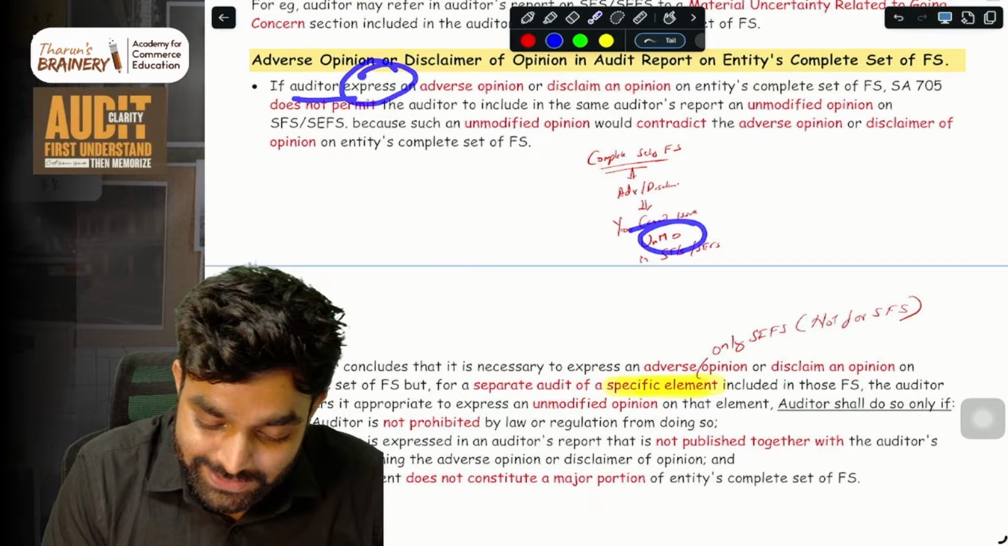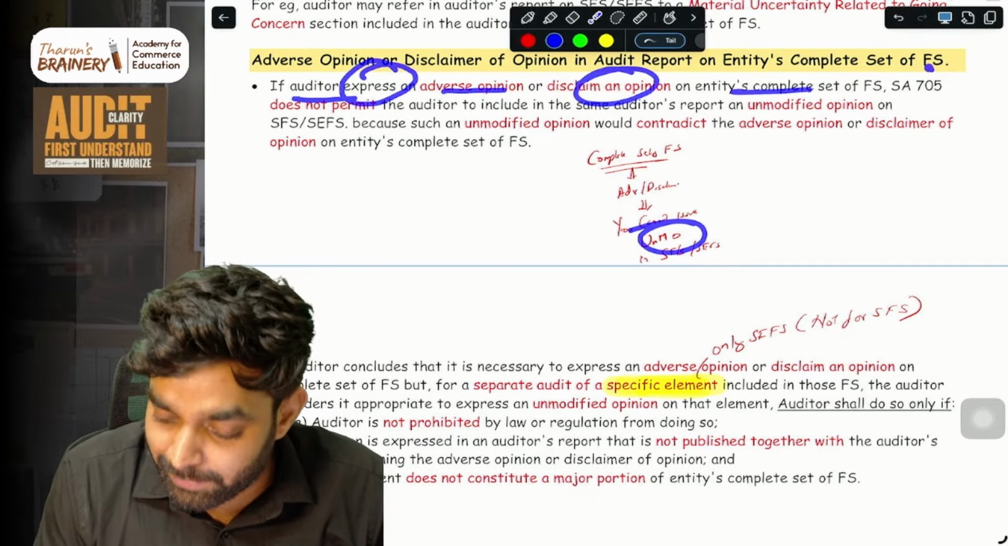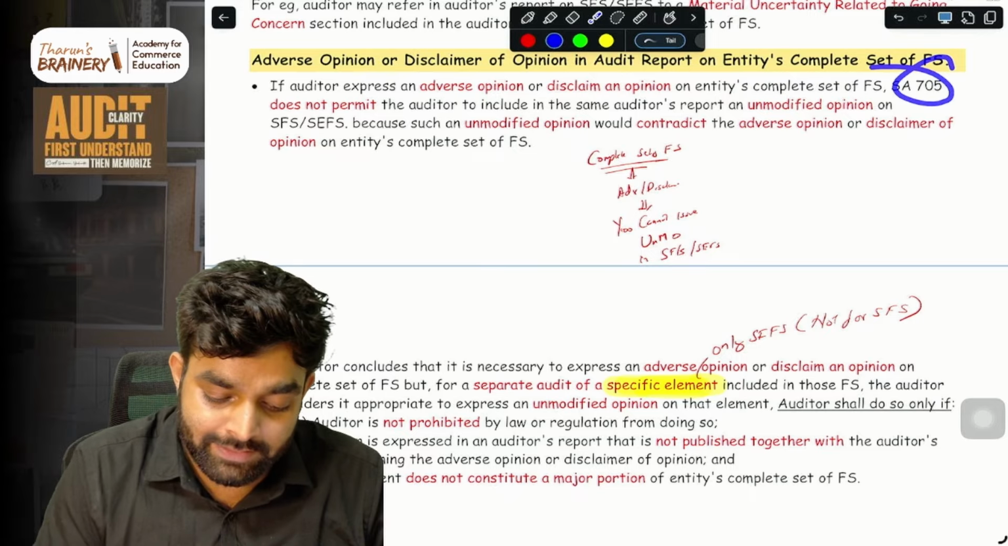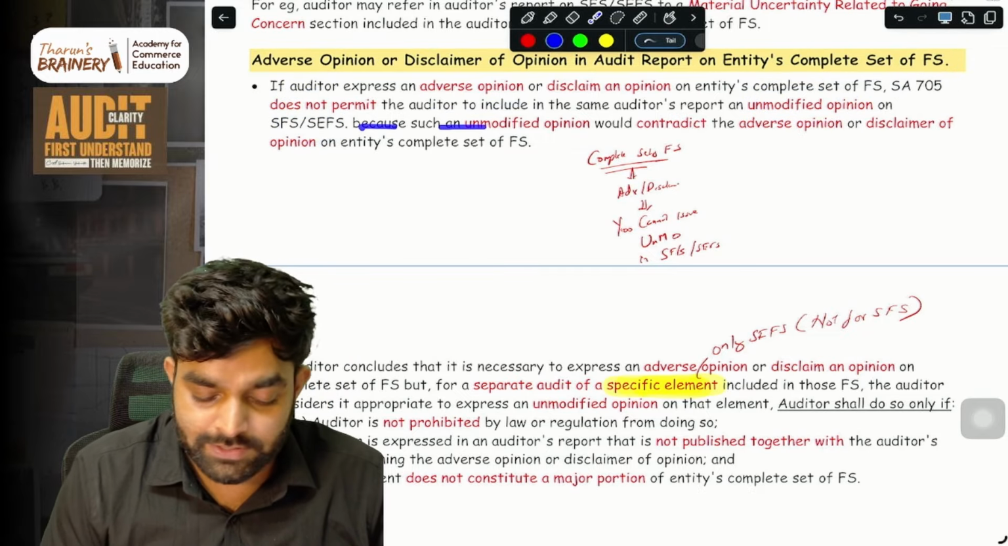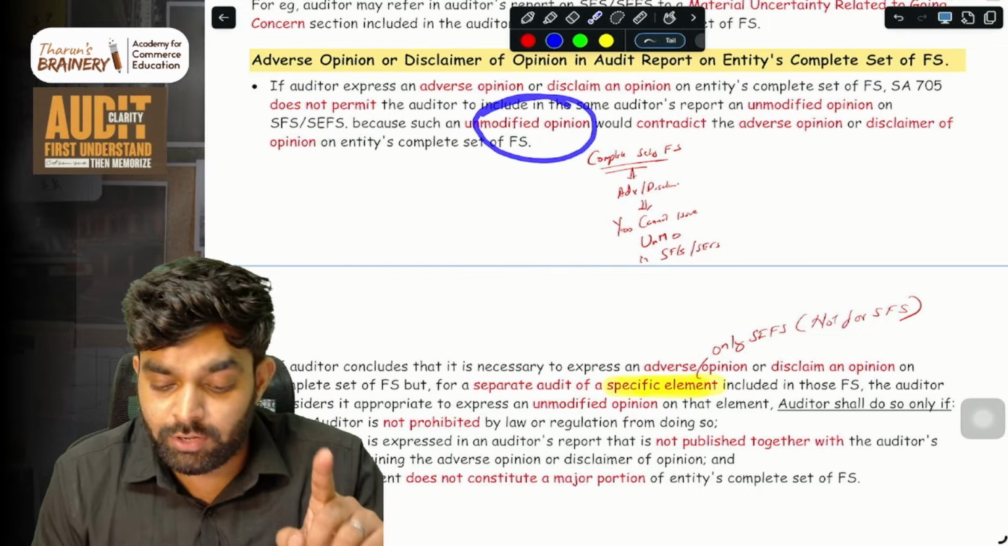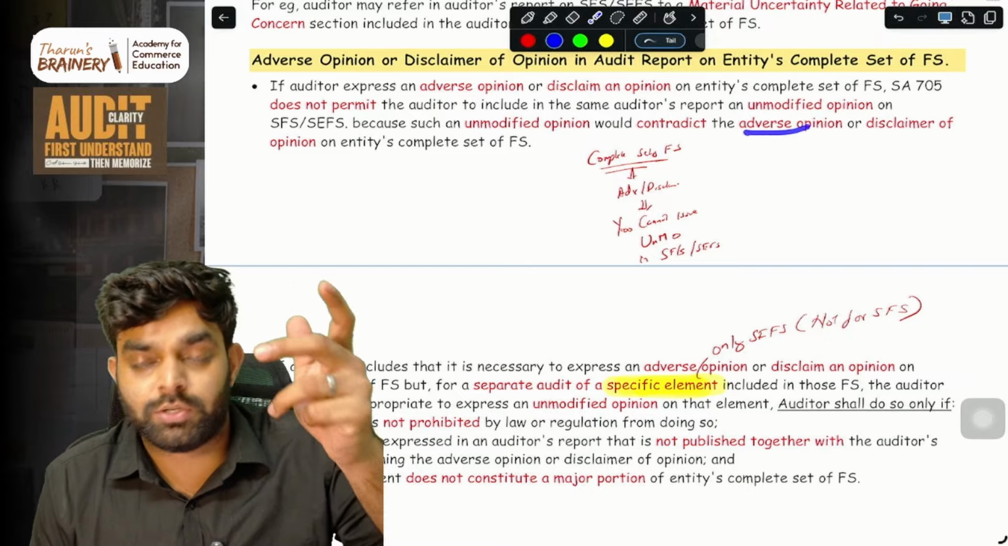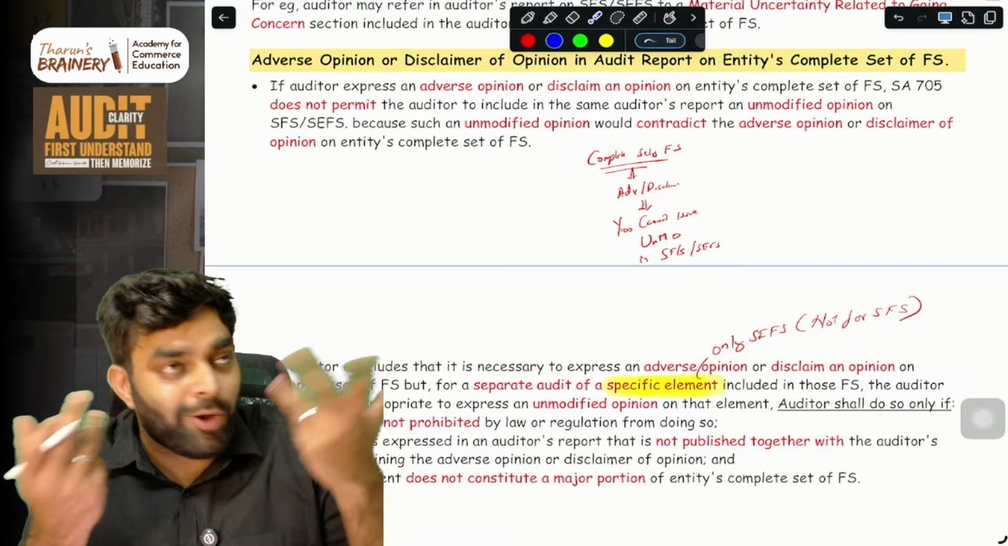So if the auditor expresses an adverse or disclaimer of opinion in the entity's complete set of financial statements, SA 705 does not permit the auditor to include an unmodified opinion on the SFS or SCFS, because such an unmodified opinion would contradict the adverse opinion or disclaimer of opinion. Because, common sense.